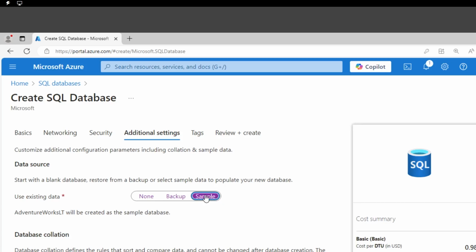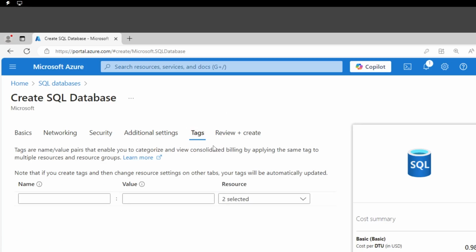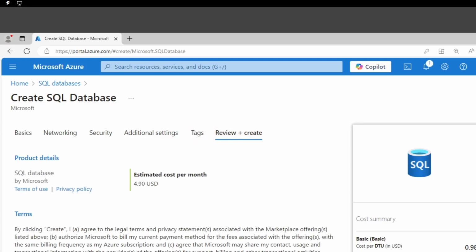I'm going to show you what type of data is being generated as part of it. Or you can just bring your own backup file. So if you have backups coming from an on-prem database, for example, and you want to create a new Azure SQL database from that backup file, this is an option. You just point to that specific backup file that you want to import. All right, tags, I'm not going to be using any for this demo. Let's just go ahead, review and create.